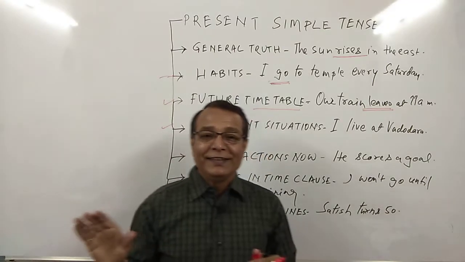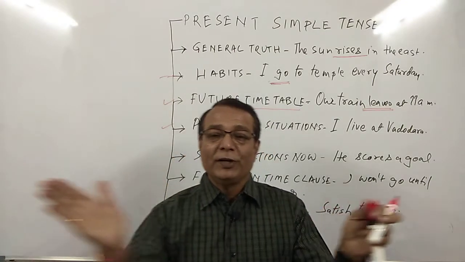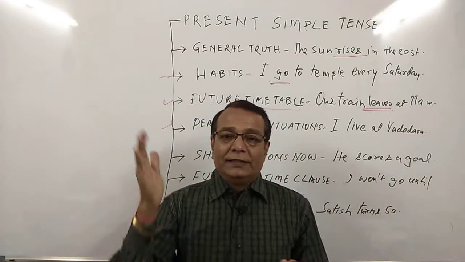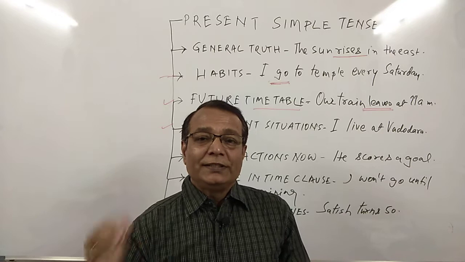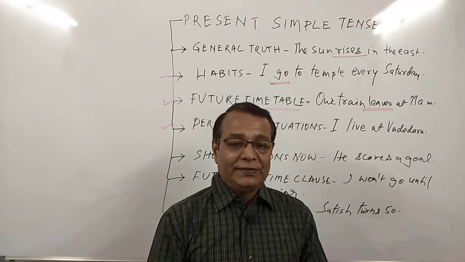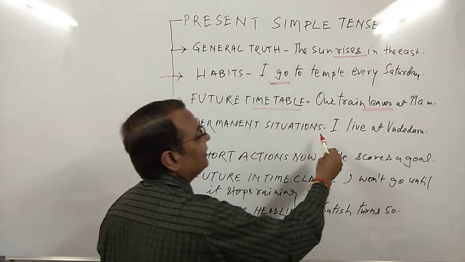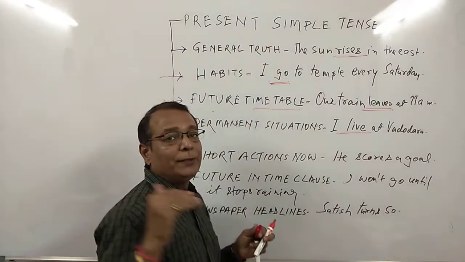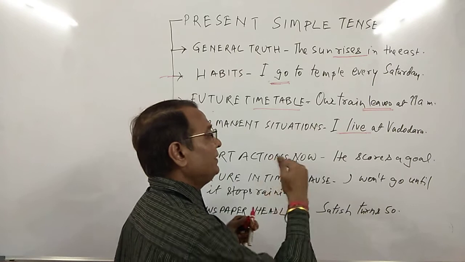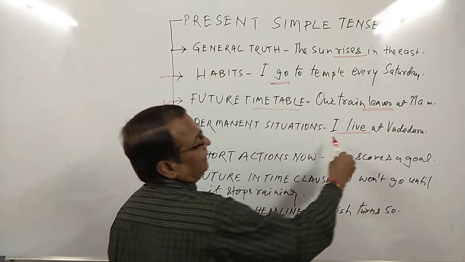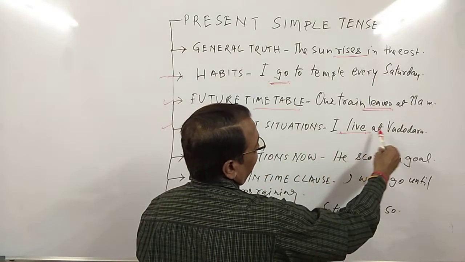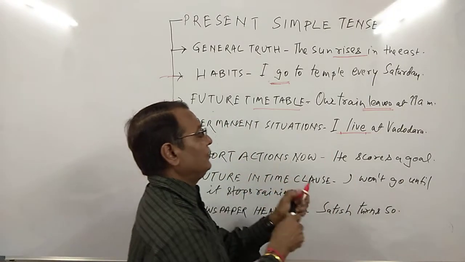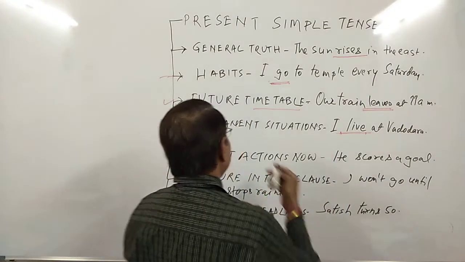Now the next one is permanent situations. A permanent situation means something that happens for a long period of time. It's not a small period of time, it's not a temporary thing, so we again use simple present tense. I mentioned a sentence here, I live at Vadodara. That means living at Vadodara is not a temporary situation. I live here permanently and that's why I use the language I live at Vadodara, right? You can also speak like that.